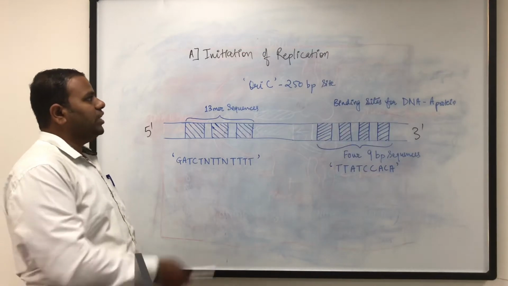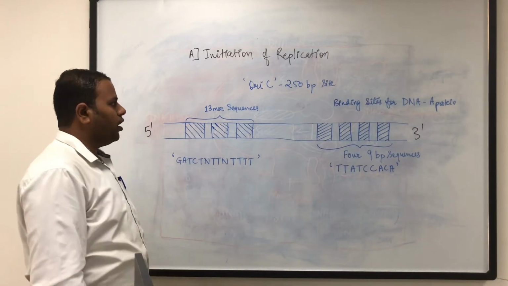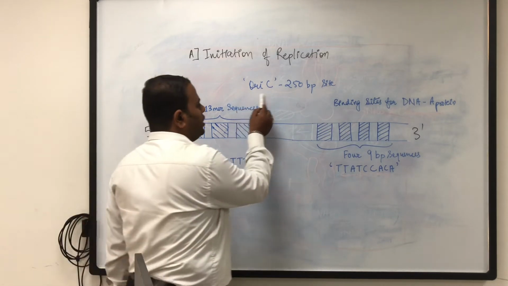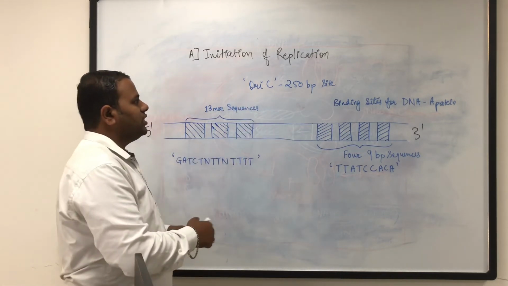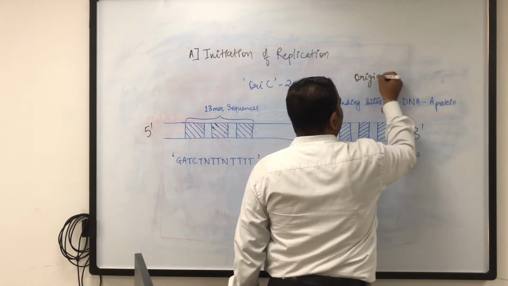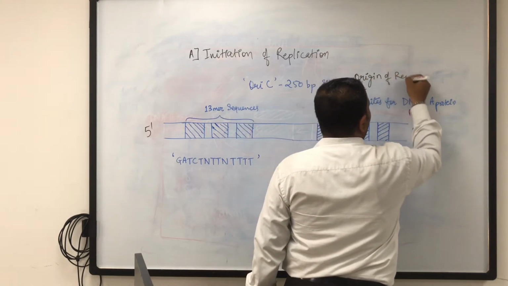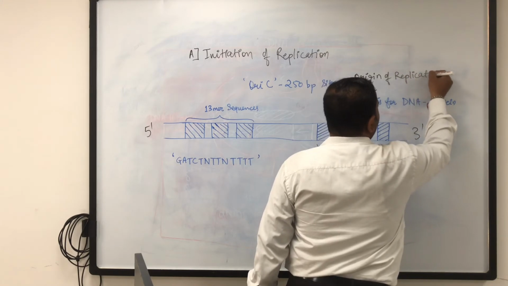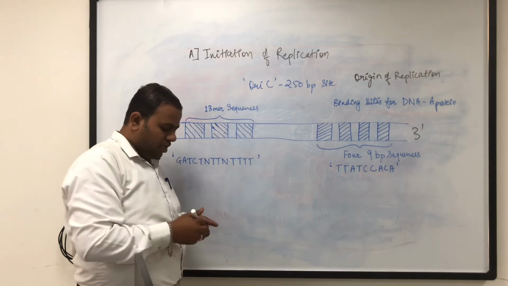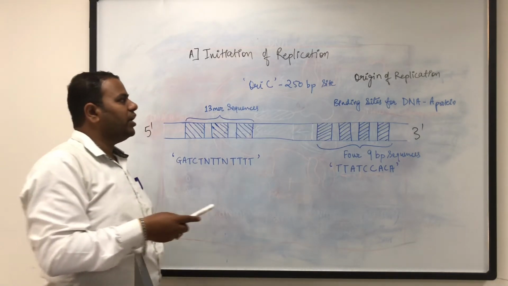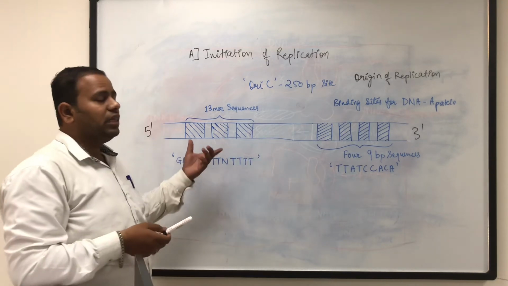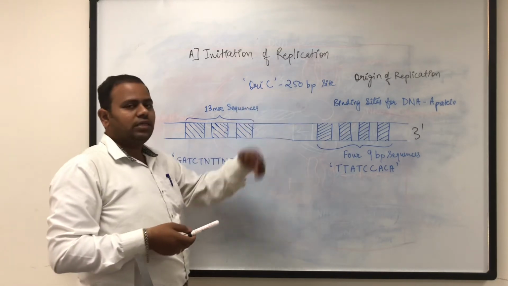Now let's see the initiation of replication in prokaryotes. The initiation of replication starts at a very particular site. It is called the OriC site. This OriC site is also called the origin of replication. And this is a very highly conserved site which is present in every bacteria. Conserved site means the sequence of this site is never different in different bacteria. It is the same for everyone. So let's see the origin of replication, that is the OriC site, in detail.